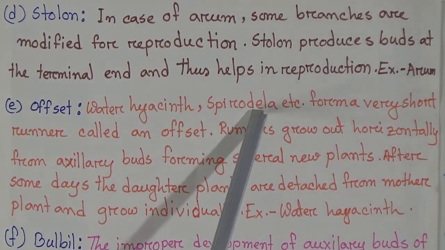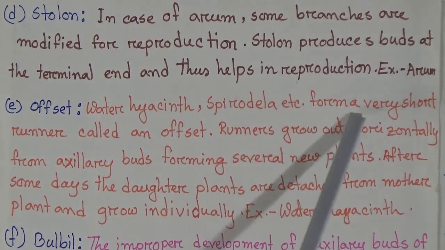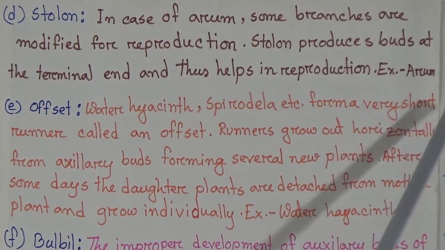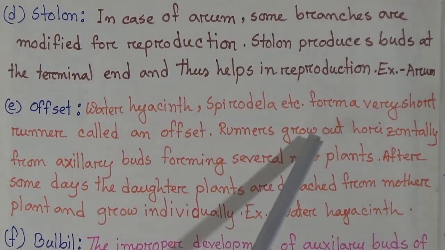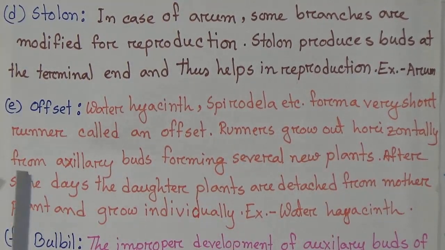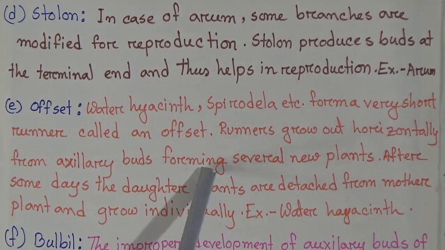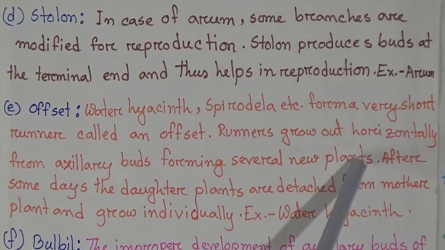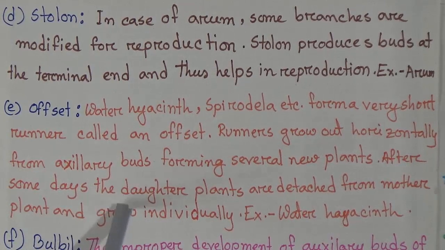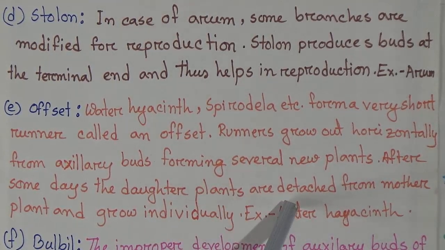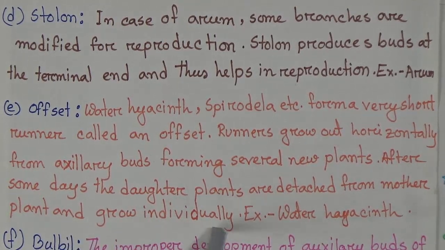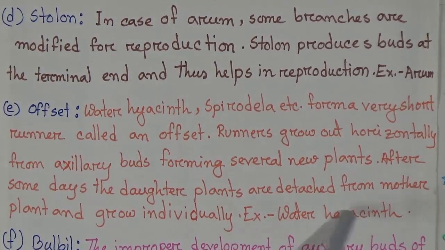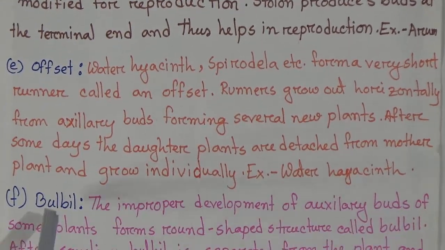Our fifth modified stem is offset. Water hyacinth, spirodela, etc. form a very short runner called an offset. Runners grow out horizontally from axillary buds, forming several new plants. After some days, the daughter plants are detached from the mother plant and grow individually. Example, water hyacinth.